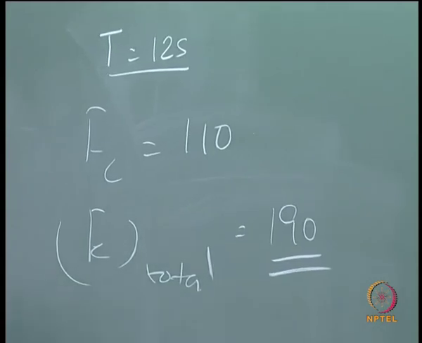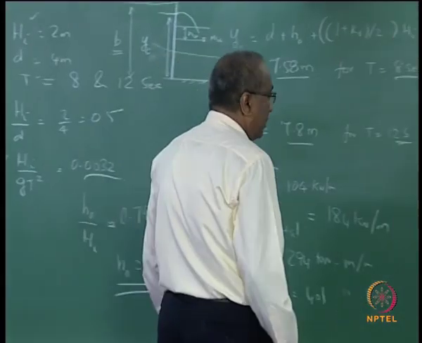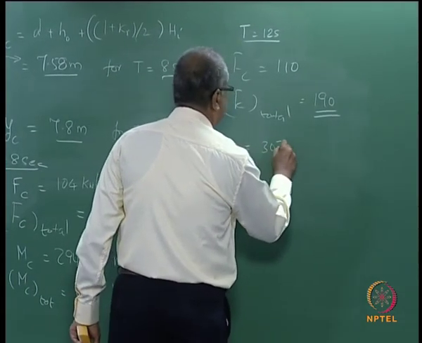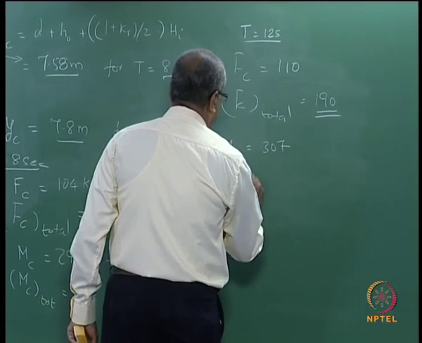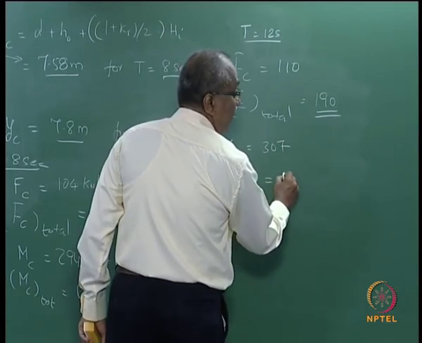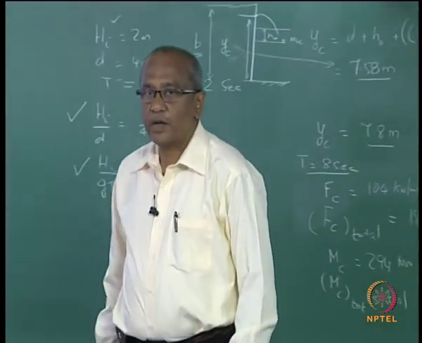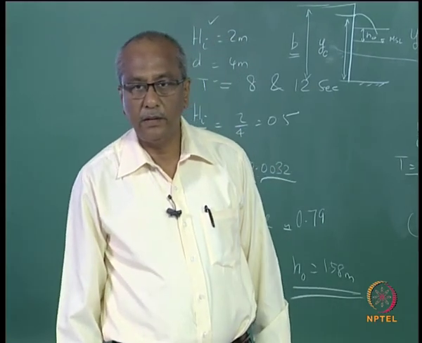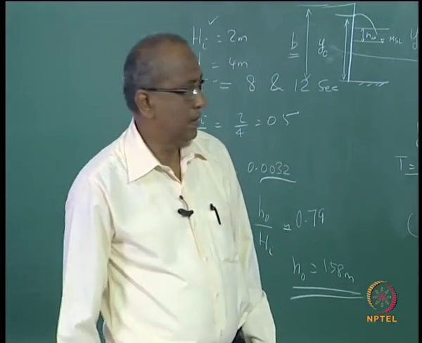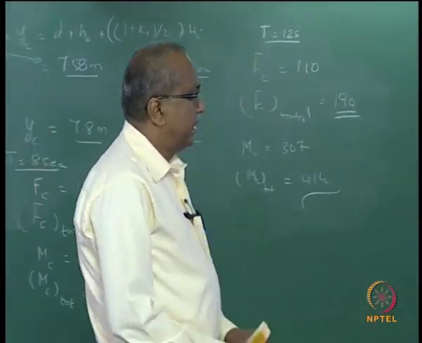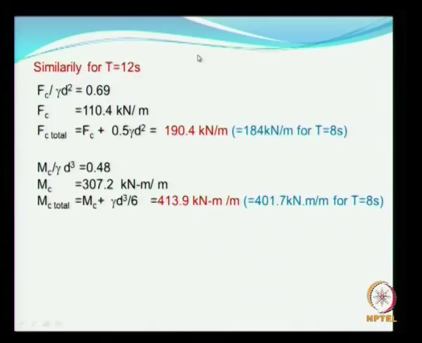The same you carry out for Mc, this will be 307 and Mc total will be 414 approximately. Are all of you following? It is quite easy and quite straightforward. Anyway, I have indicated here the corresponding values for t equal to 8 seconds just to give you an indication.